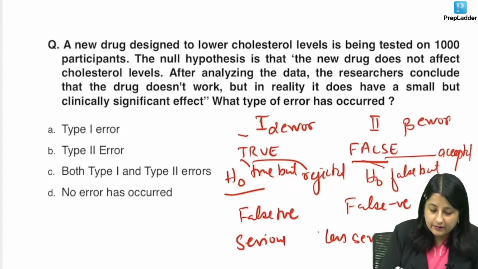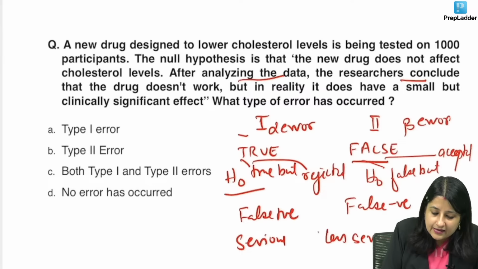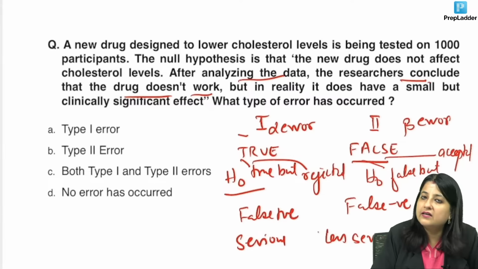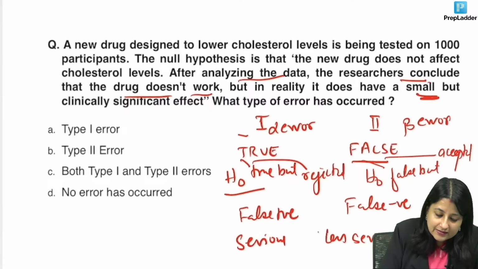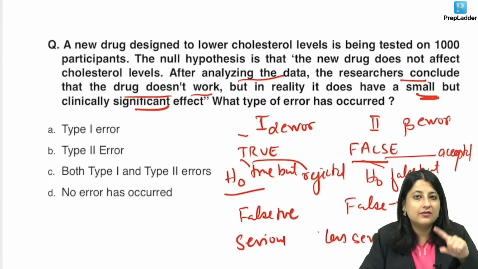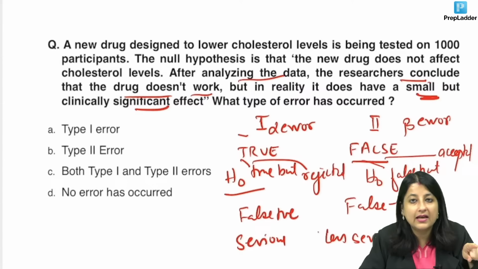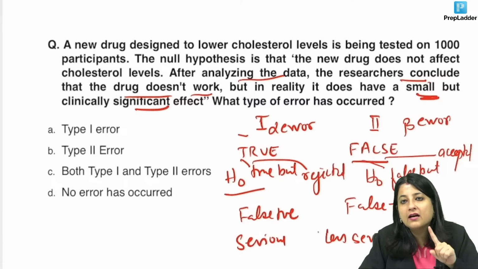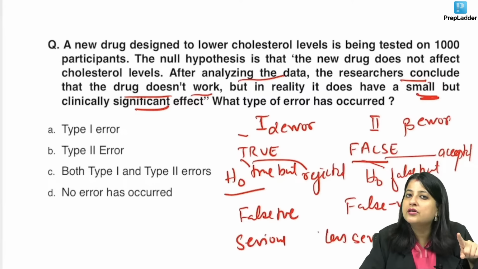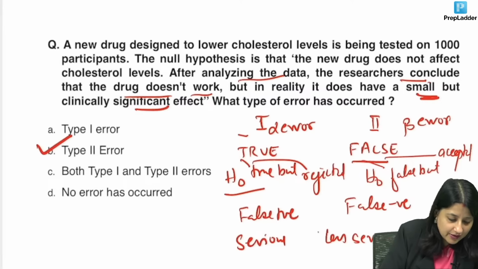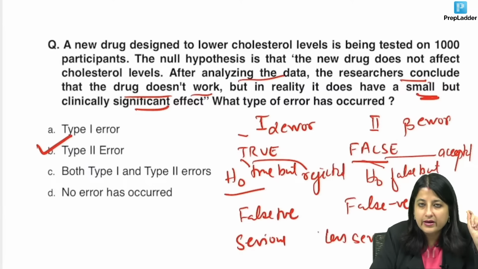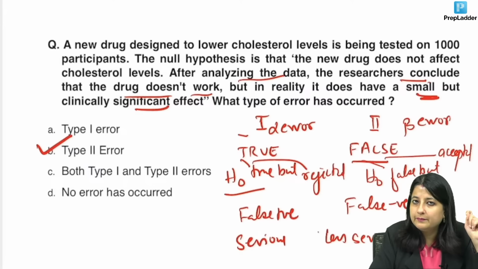Now, if you see over here, after analyzing, researchers concluded that the drug doesn't work. That means clinical trials showed that the drug is not good. But in reality, what is happening? It is good. That means in reality, H0 is false. Meaning in reality, your drug is good, but unfortunately, on the clinical trial, we couldn't show this. So, what is the type of error that we committed? A type 2 error. Everybody understood?